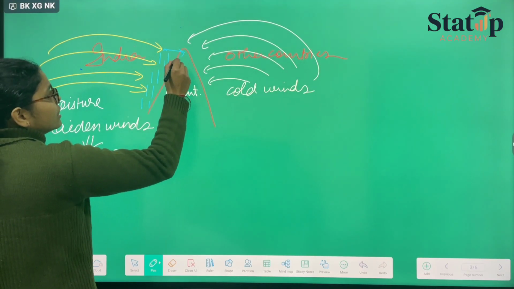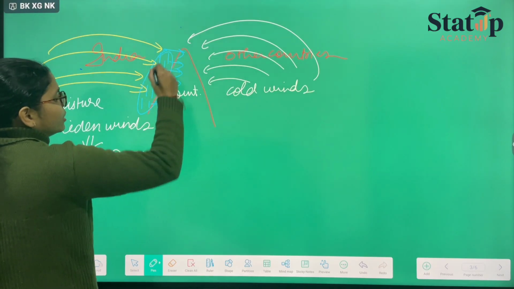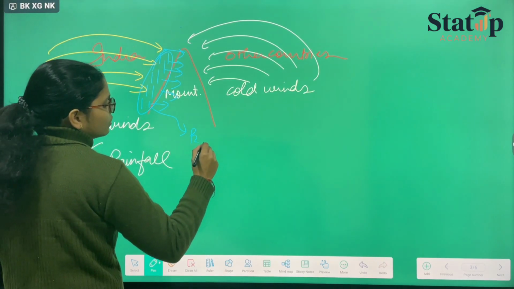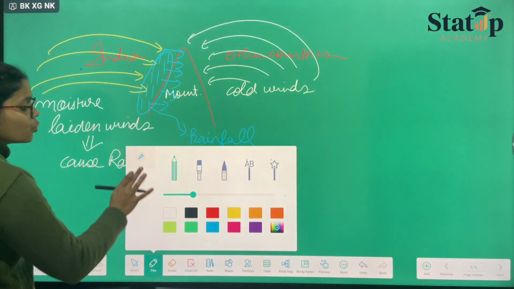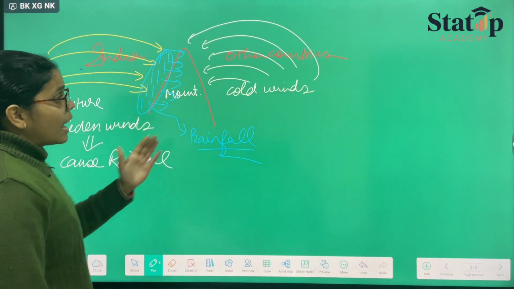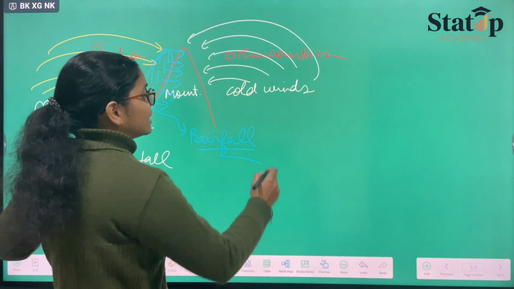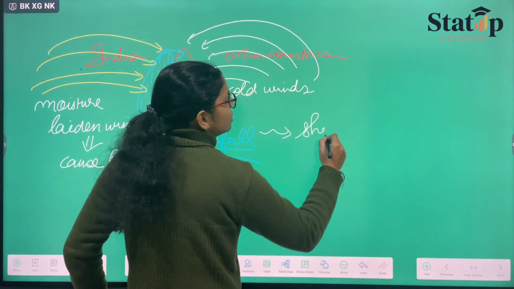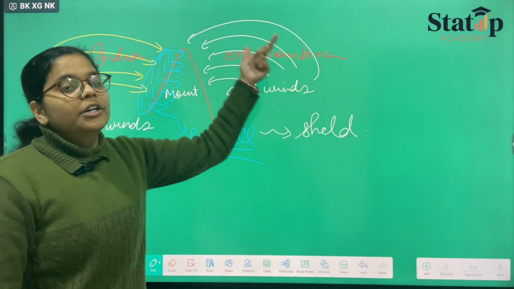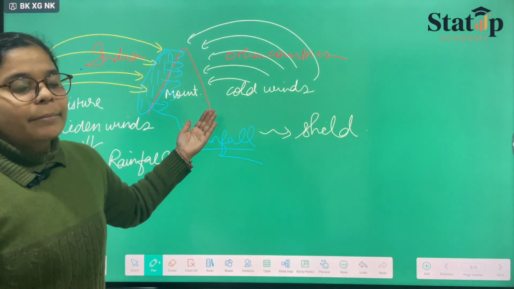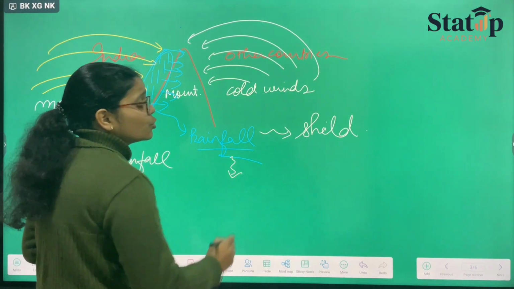After striking this side, heavy rainfall will be caused. So this rainfall is quite beneficial for India, and these cold winds are protected. So Mount Everest is acting like a what? It is acting like a shield. How come shield? Cold winds are not allowed to cross this mountain barrier and reach India. And also it is the source of rainfall.